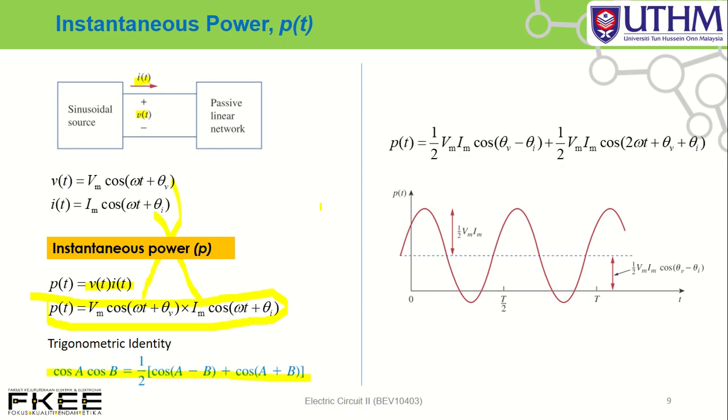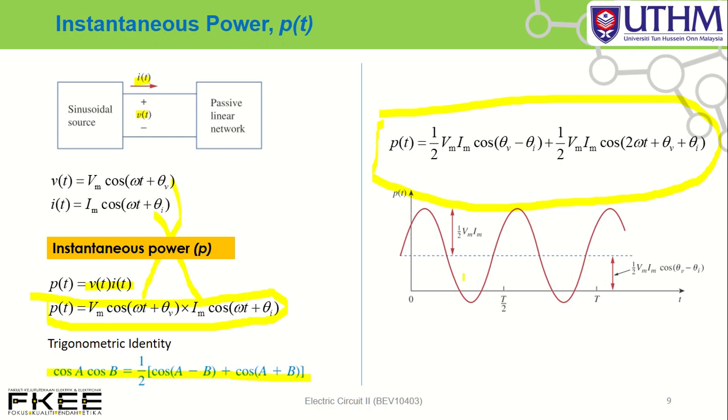So you can solve this one and you get this equation: p(t) equal to 1/2 Vm Im cos(theta v minus theta I) plus 1/2 Vm Im cos(2 omega t plus theta v plus theta I). So this is the waveform of your instantaneous power, your p(t).